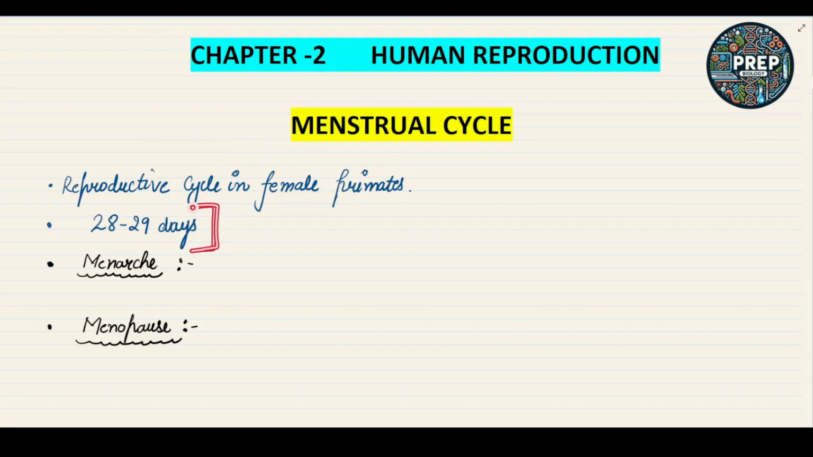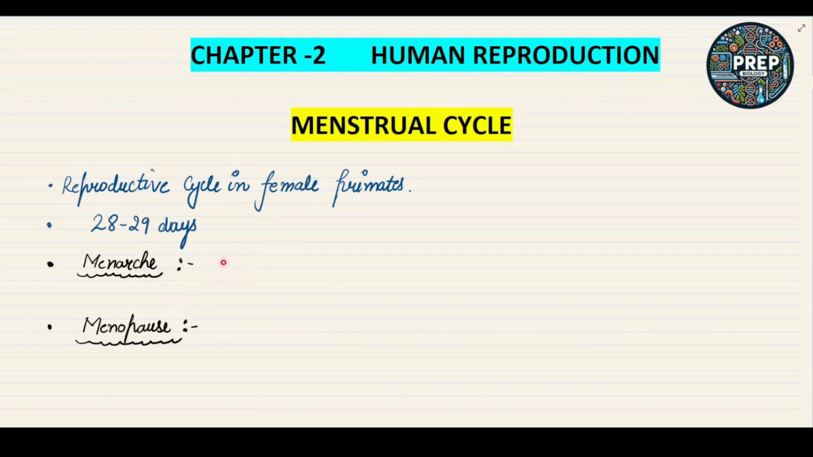The time interval of this cycle is about 28 to 29 days, so it will repeat at an average interval of about 28 to 29 days. The menstrual cycle contains different phases, and all these phases complete within the 28 to 29 days. There are two very important terms related to it. First is the menarche. What is the meaning of menarche?